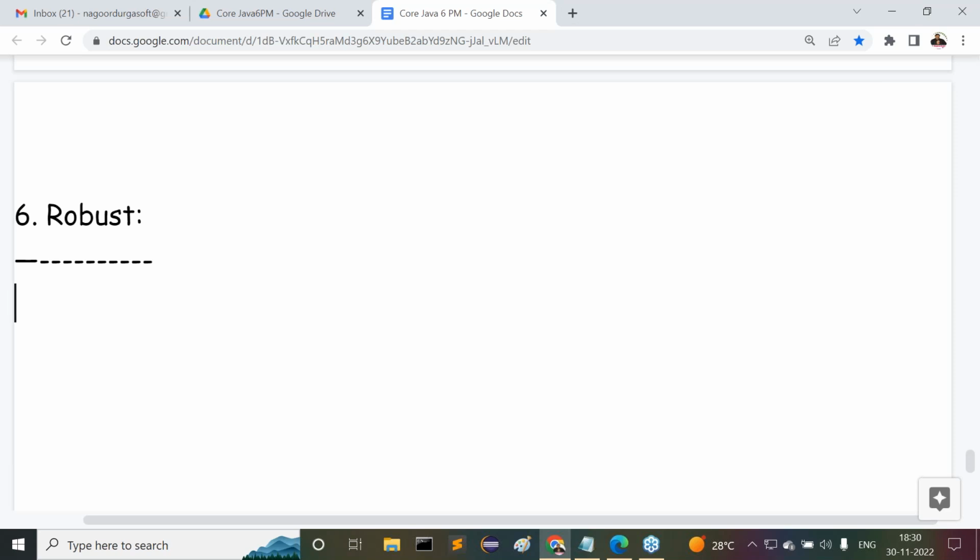What exactly is the meaning of robust programming language in general? What do you mean by robustness? Points are very clear. Try to understand these points now. First of all, before understanding whether Java is robust or not, you have to understand when a programming language is a robust programming language. To say a programming language is robust, what parameters do we have to follow? Listen carefully, all of you.